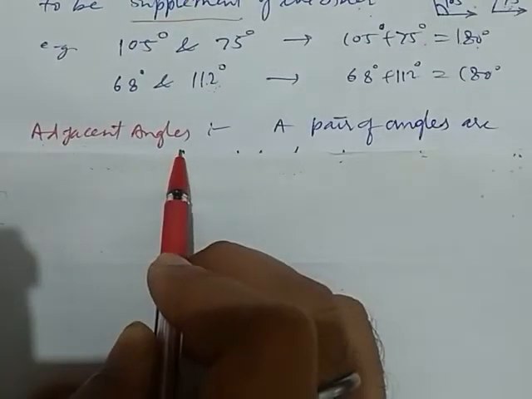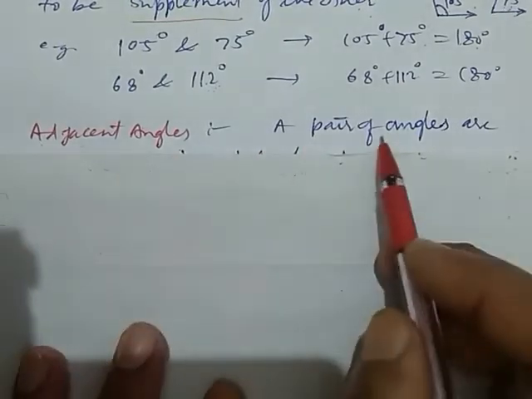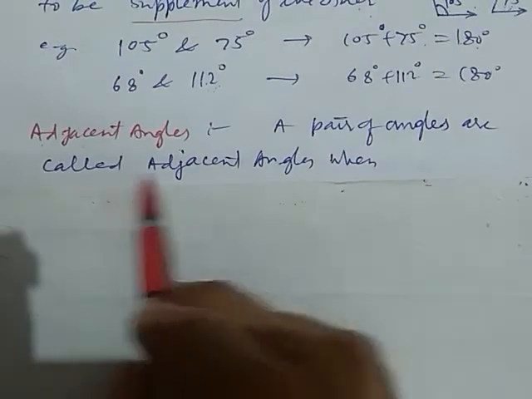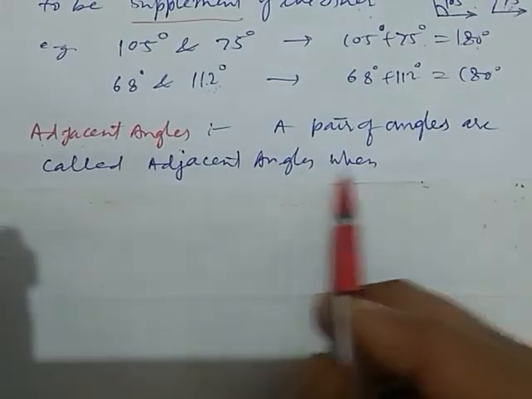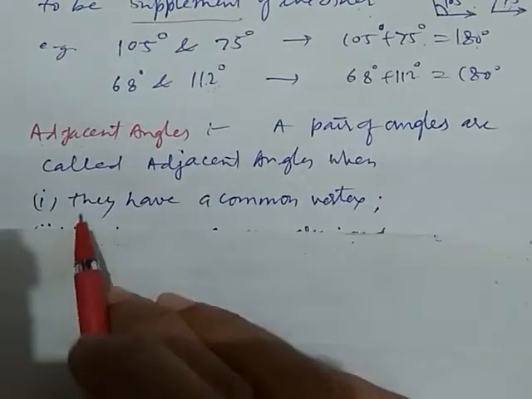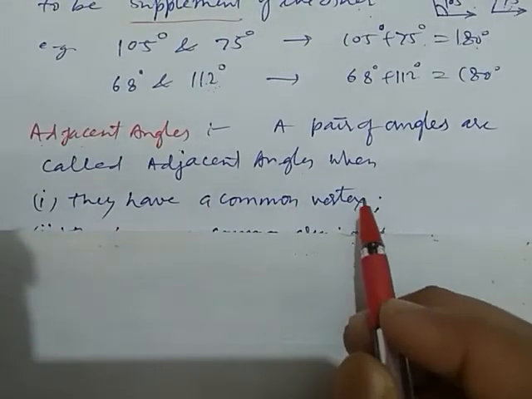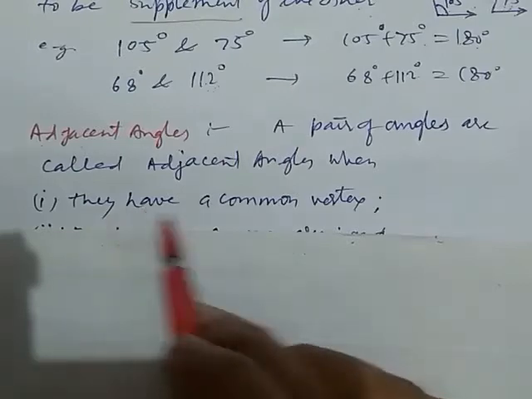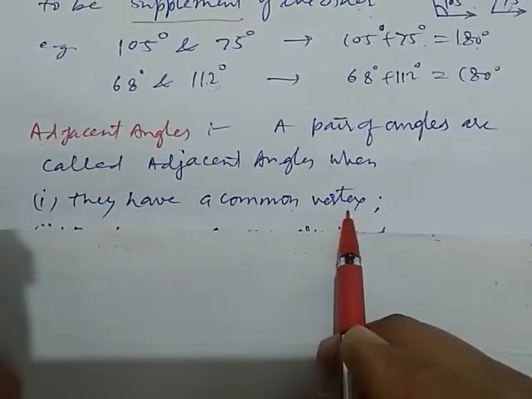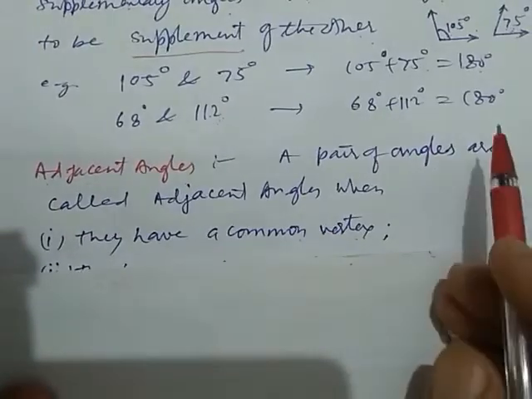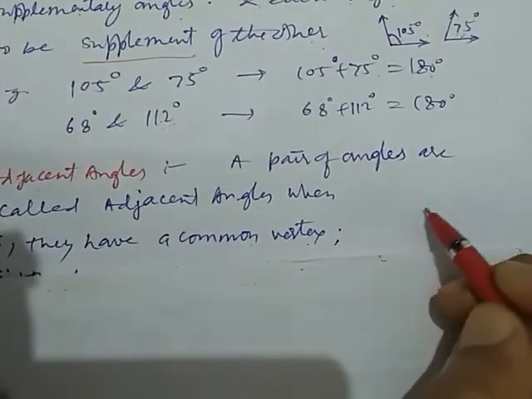Adjacent angle. A pair of angles are called adjacent angles when they have a common vertex. First thing, they have a common vertex. What is a vertex? Now again, I repeat the vertex.